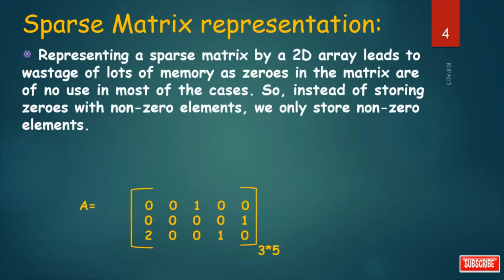Representing a sparse matrix by a 2D array leads to a waste of lots of memory, as zeros in the matrix are of no use in most of the cases. See, many elements are 0. So, 0 means it is a wastage of lots of memory. So, instead of storing zeros along with non-zero elements, we only store non-zero elements.